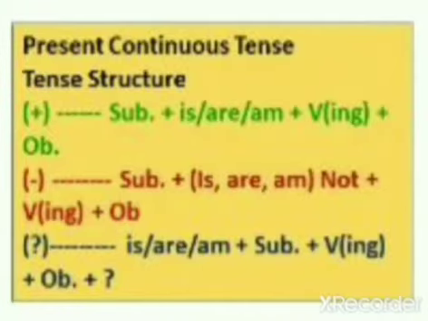Looking at the present continuous tense, what is the tense structure to change into the passive or the active form? Subject plus is, are or am plus the verb in the ing form, plus the object. Secondly, subject plus is or am, not plus V-ing plus object. Not will be used for negative sentences; we have to make sure of that. The interrogative: is or am plus subject plus verb in the ing form, plus the object plus a question mark.